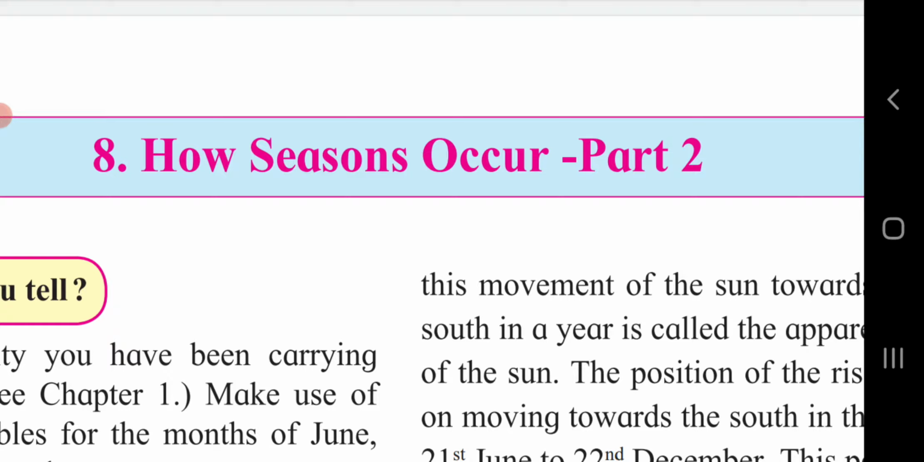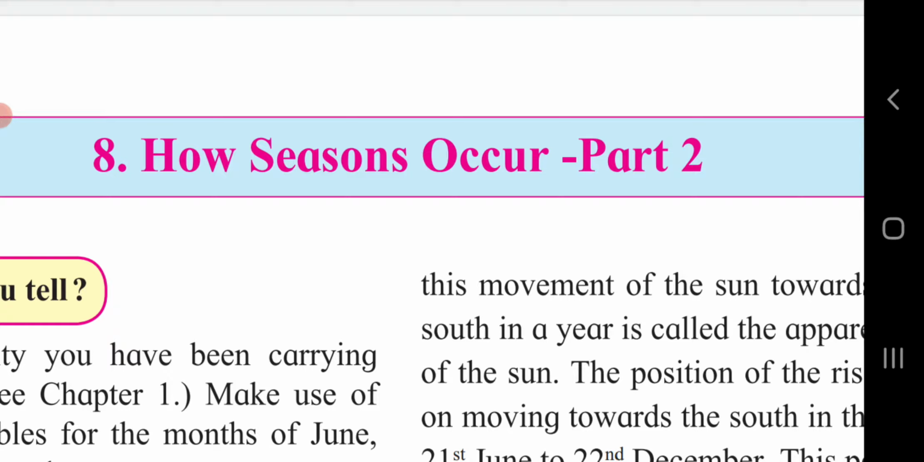In that chapter, we had discussed that the Earth's rotation about its own axis is responsible for the occurrence of day and night on Earth. Also, we had seen that the Earth rotates from west to east and takes 24 hours to complete one rotation around itself. The period of time that the Earth takes to complete one rotation is called a day.